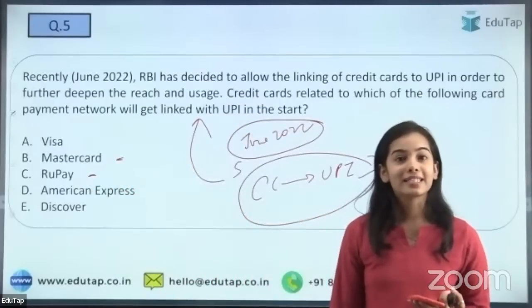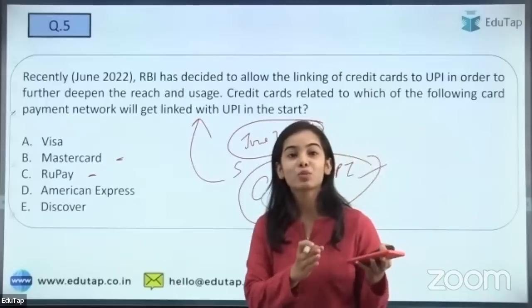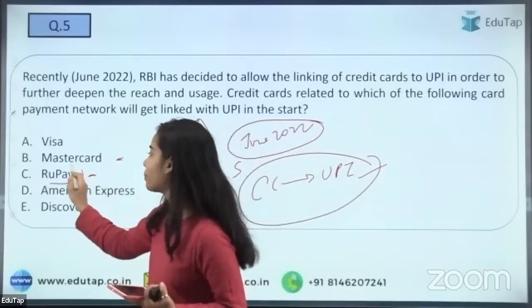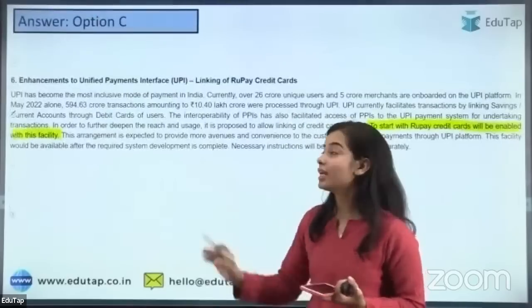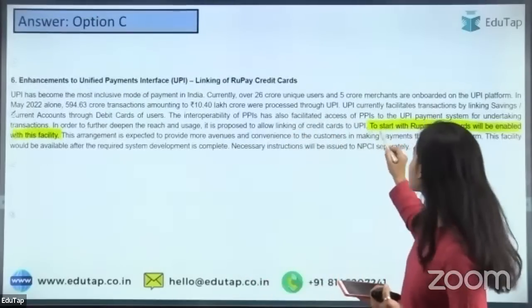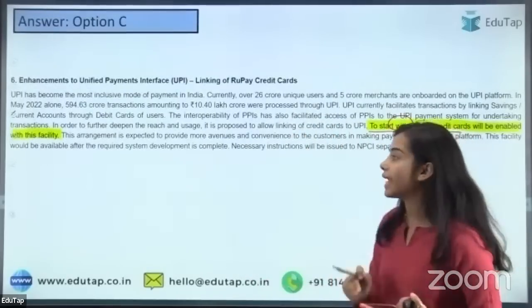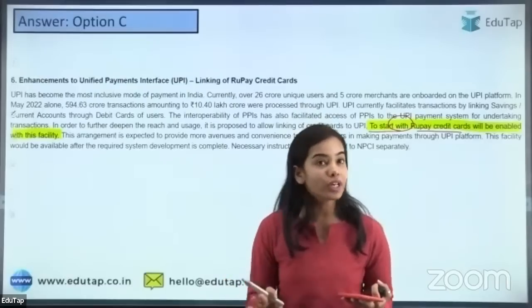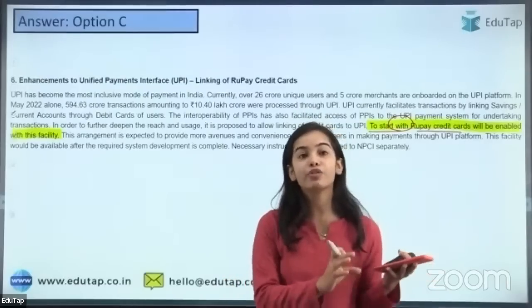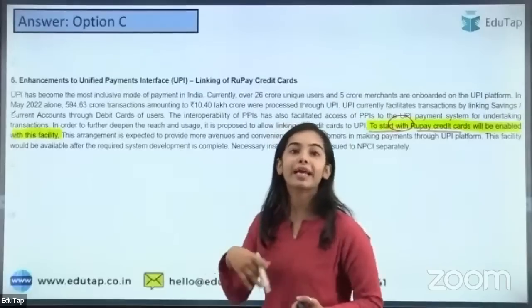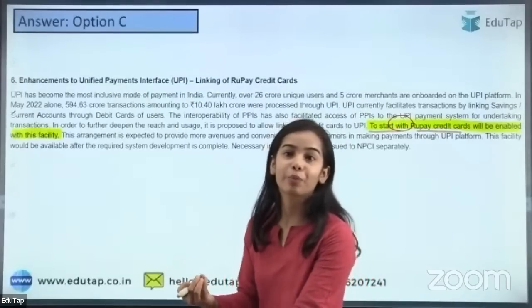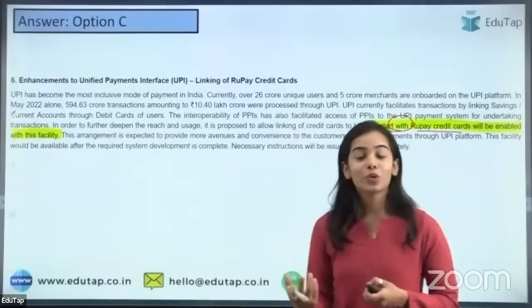In the Zoom session, everyone is saying C, and that is correct. It is Rupee. It is the Rupee credit card. That is, you can see that to start with, Rupee credit cards will be enabled with this facility of linking with the UPI. So if you do not have the credit card in hand with you, in physical with you, you can just use your mobile to do the payment. Okay, that is through the credit card also. Yes, it is of the Rupee.